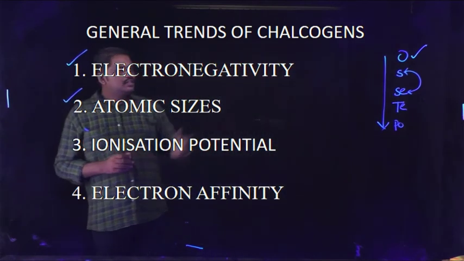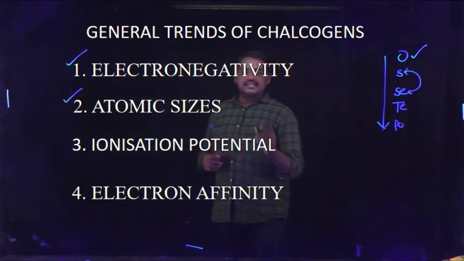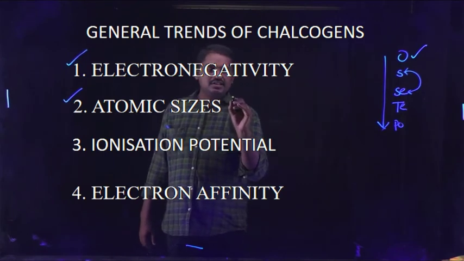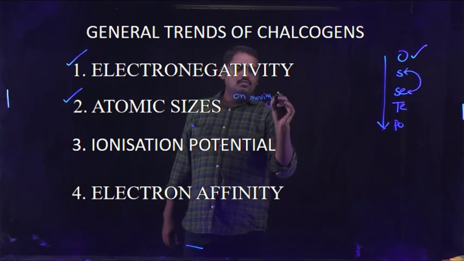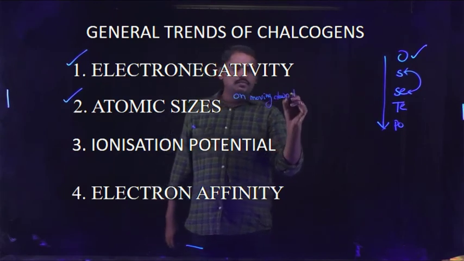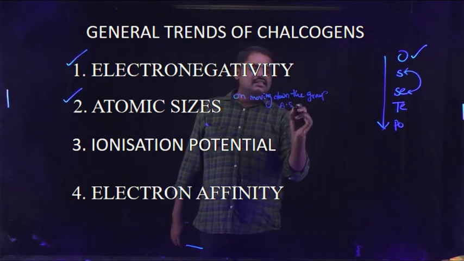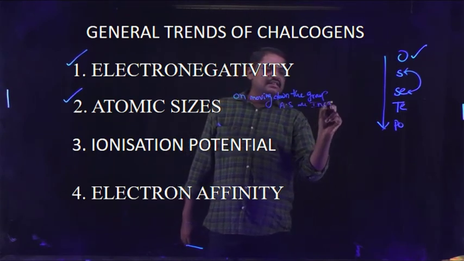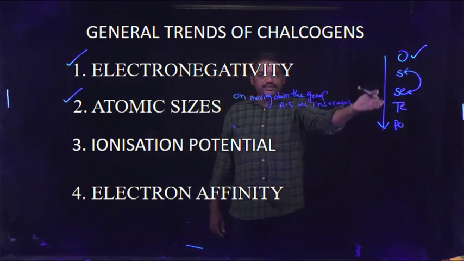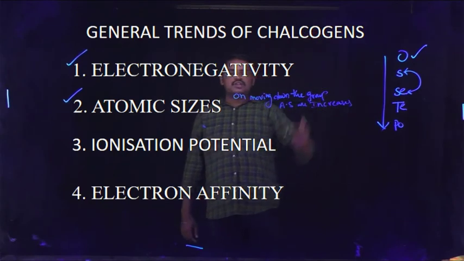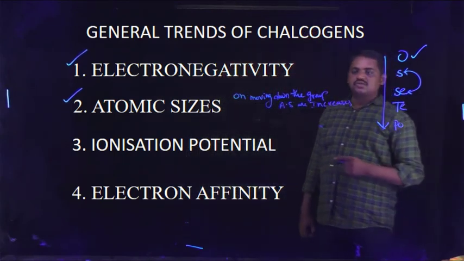Similarly, for the 16th group elements, on moving down the group, atomic sizes also increase.